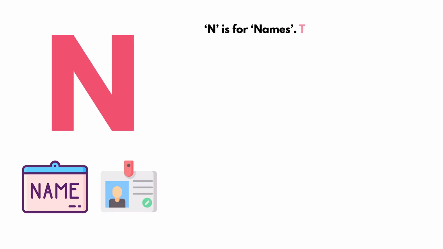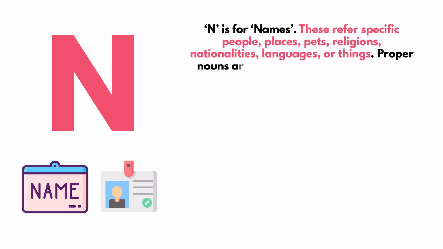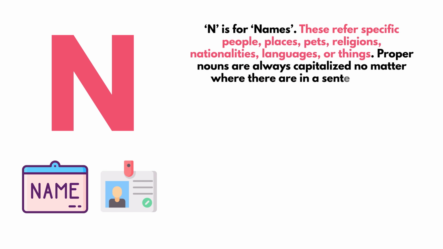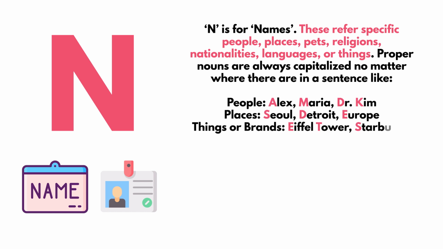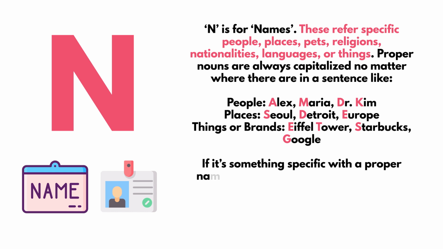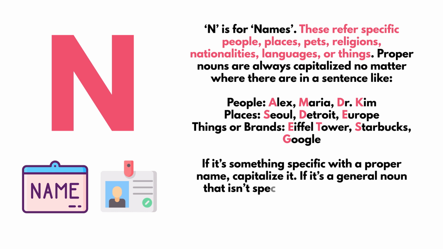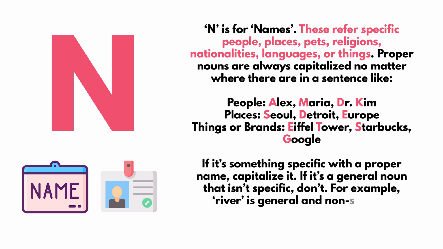Next, we have N. N is for names. These types of names include the names of people, places, brands, and special things. For example, for people, we could say Alex, Maria, or Dr. Kim. For places, we could say Seoul, Detroit, or Europe. For things or brands, we could say Eiffel Tower, Starbucks, or Google.